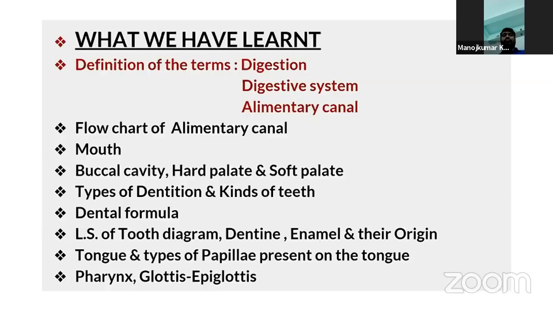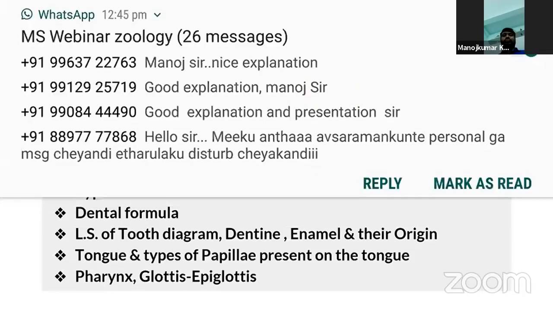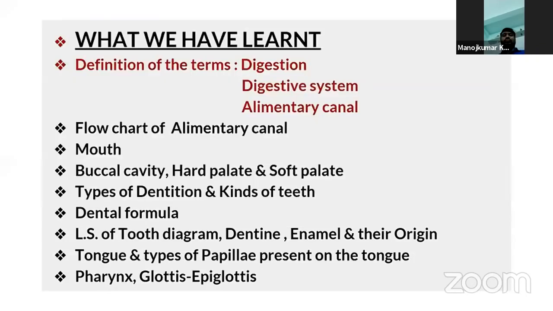In simple terms, digestion is the conversion of complex into simple by the action of enzymes. The digestive system consists of many organs and associated structures, and the alimentary canal is a long tubular passage which extends between mouth and anus.